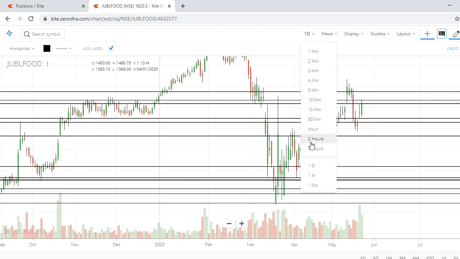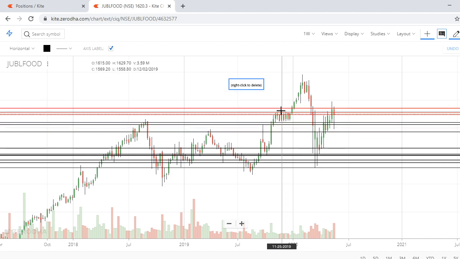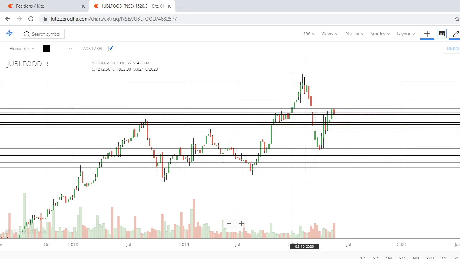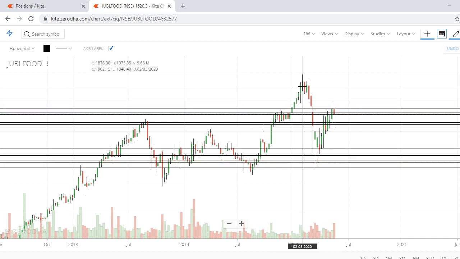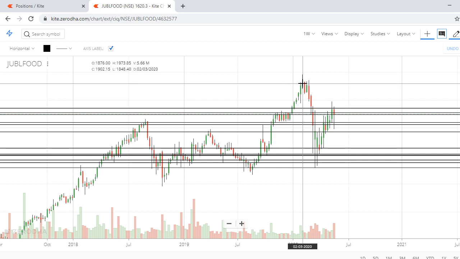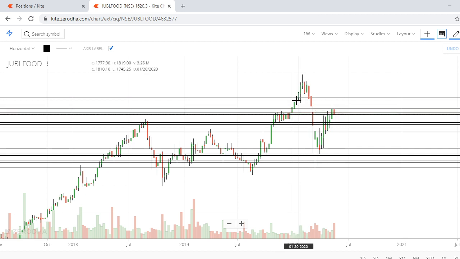If you look at the weekly chart, it looks more beautiful. See, this kind of accumulation is called a supply demand zone. Once it breaks the higher side, it blasts. In the month of January 2020, look at the blast. Complete 4 weeks upside move. In just 1 month, from 1700 to 1900, 200 points, almost a 10-15% rally in 1 month.